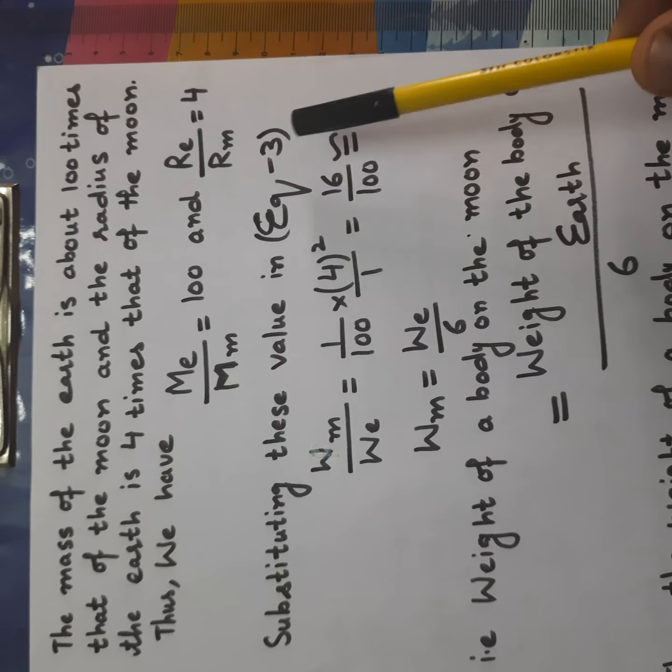We got 16 upon 100 by dividing, approximately equal to 1 upon 6. So what does it mean? It means weight on the moon is equal to 1/6 of the weight on the earth. Weight of a body on the moon is equal to weight of a body on earth divided by 6. We can say the weight of a body on the moon is 1/6 of that on the surface of the earth.